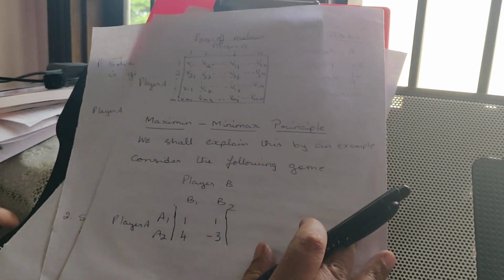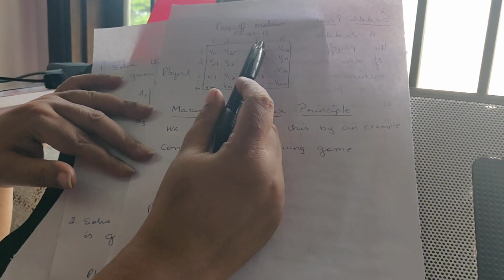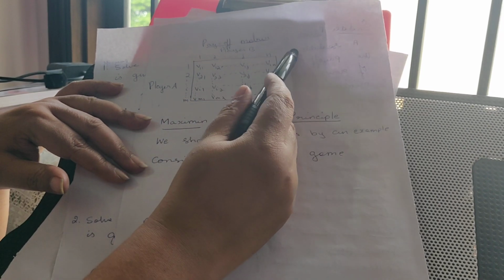So for example, this is how we are going to write a payoff matrix for a game theory.